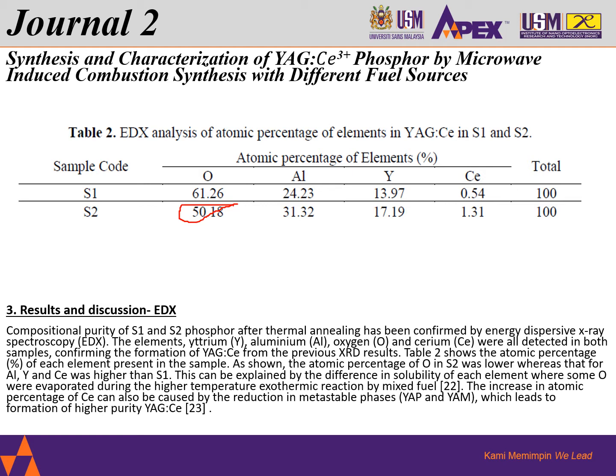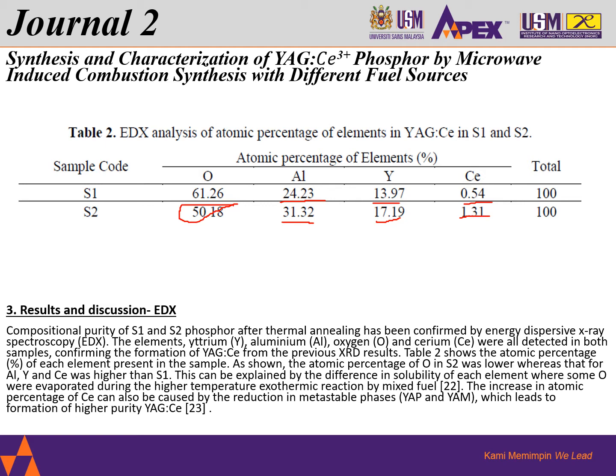This is explained by the difference in solubility of each element, where O is evaporated better at higher temperature from S2 due to the mixed fuel ratio, while S1 has much smaller amounts of aluminium, yttrium and cerium as compared to S2.